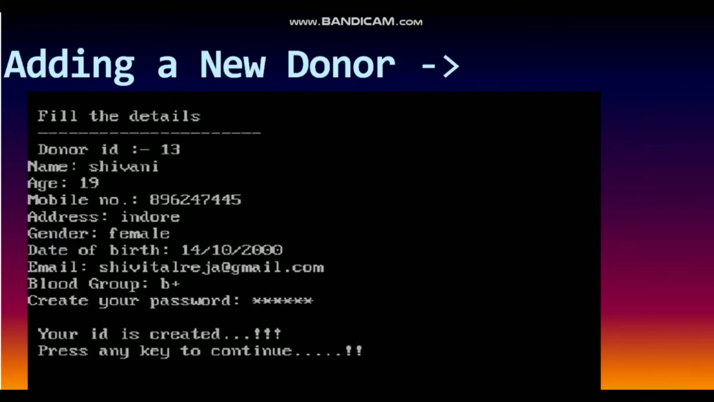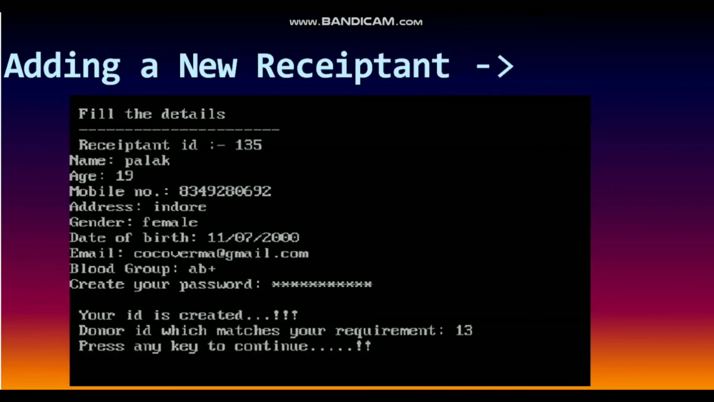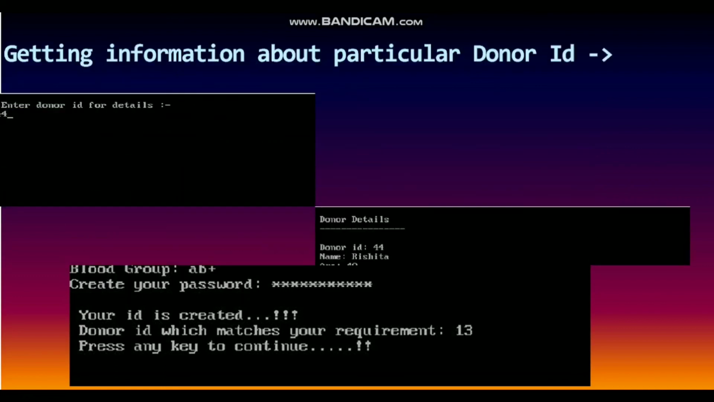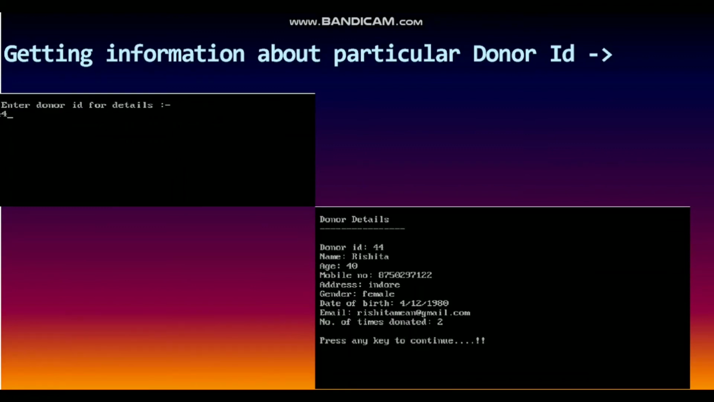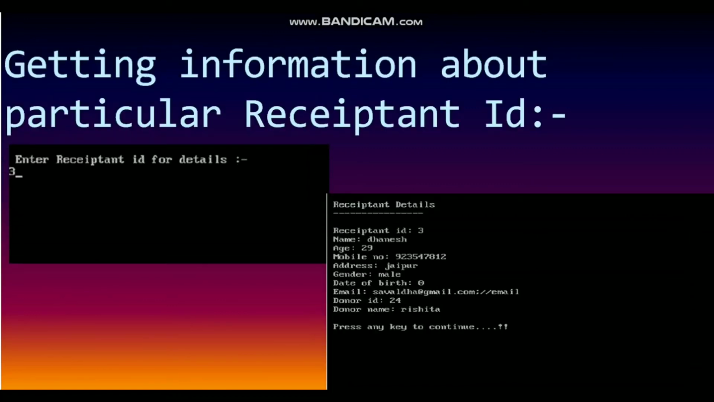We can add donor details by giving the donor ID, name, age, mobile number, address, gender, date of birth, email and blood group. After that we have to create a password and our ID will be created. We can also create a recipient ID by giving the same details. After giving all the details, if any donor ID matches the requirements of the recipient, then that ID will also be given after the creation of the recipient ID. We can find information about any particular donor ID by entering their donor ID. Same for recipient ID.